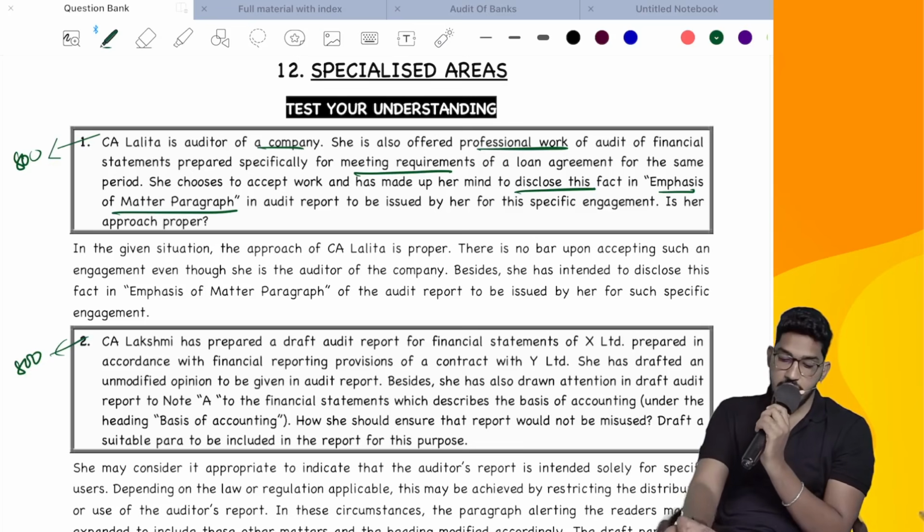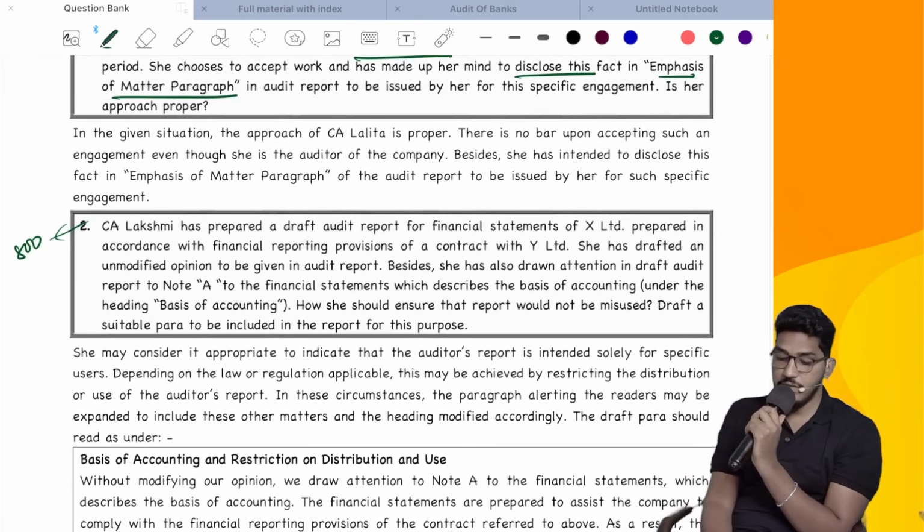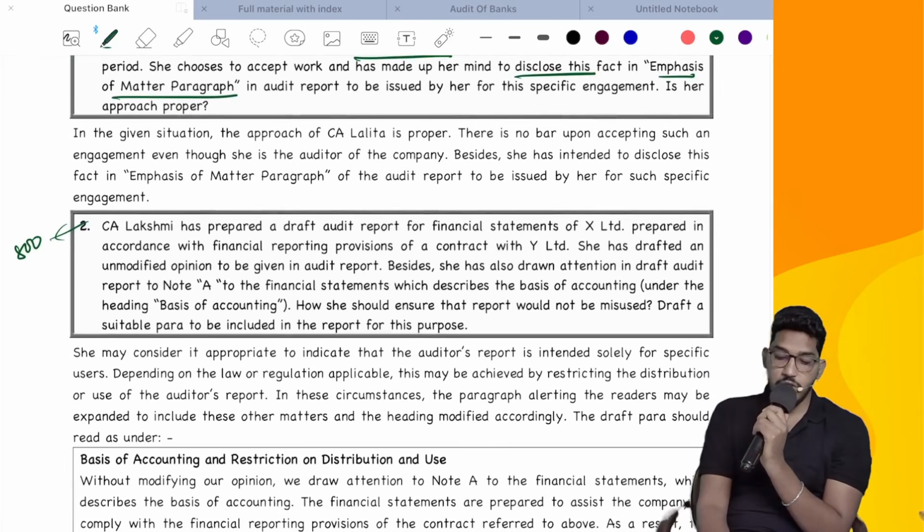Next. CA Lakshmi has prepared a draft audit report for the financial statements of X Limited, prepared in accordance with the financial reporting provisions of a contract with Y Limited.